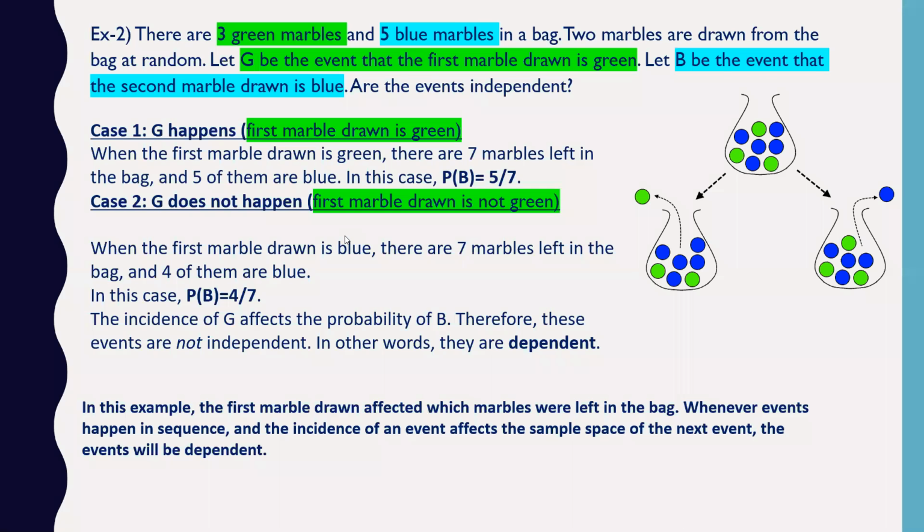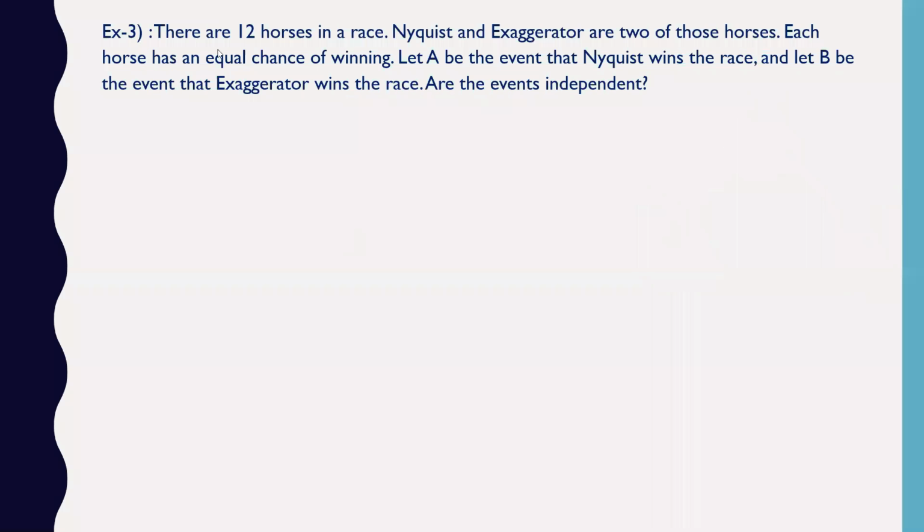This is an example, like the same thing I have given the explanation. We can read it out. So now you see this part. There are 12 horses in a race. Two horses named Nyquist and Exaggerator are two of those horses. Each horse has an equal chance of winning.